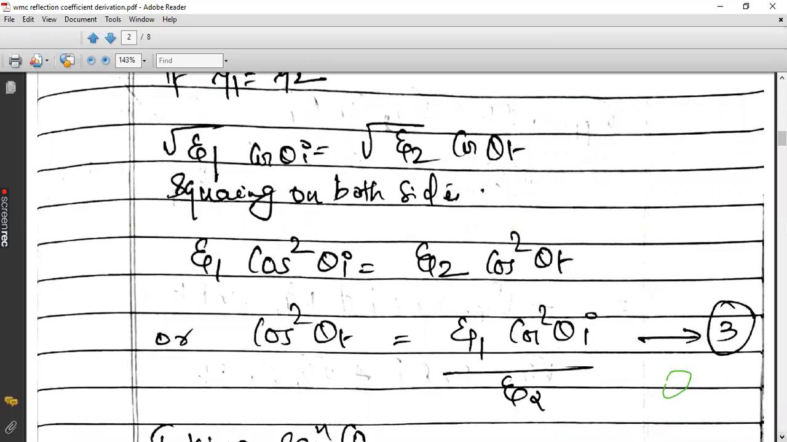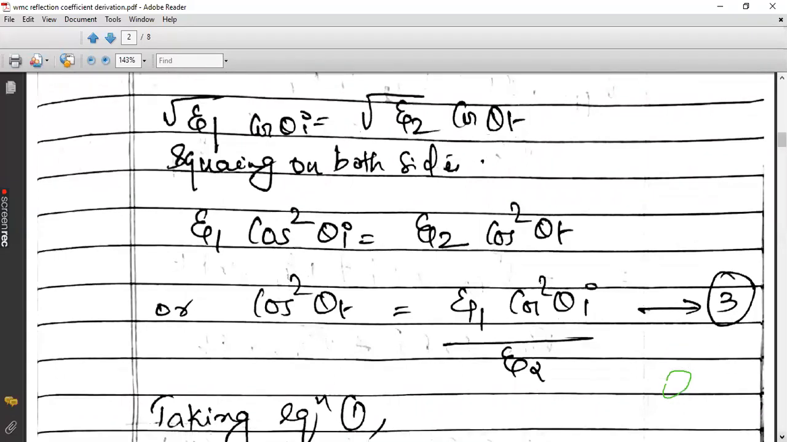So I should replace theta t. So I should find an equation for replacing theta t. For that only I have taken this Snell's law. So rearranging the Snell's law, you get cos square theta t as epsilon 1 cos square theta i divided by epsilon 2, equation number 3. Simple maths we are doing.